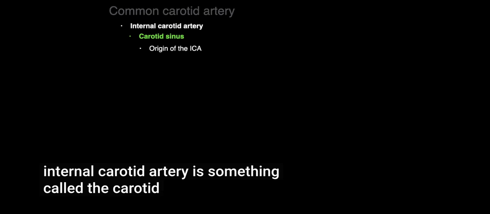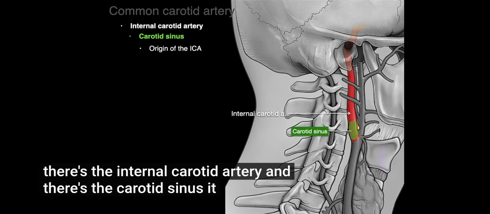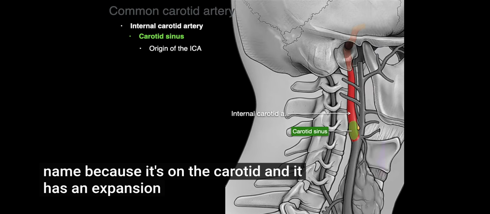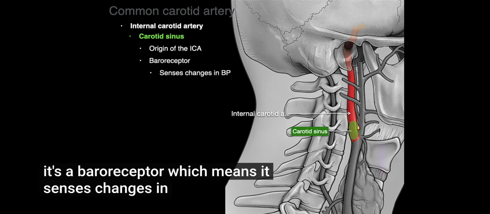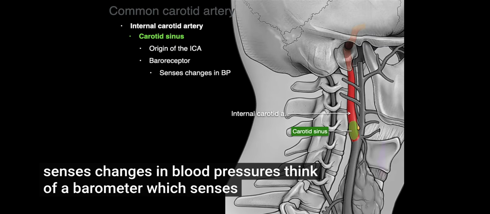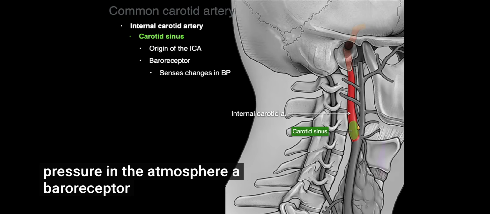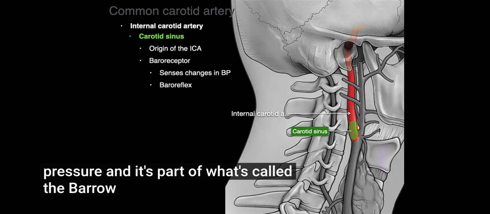Now, on the internal carotid artery is something called the carotid sinus, which has its origin on the internal carotid artery. So there's the internal carotid artery, and there's the carotid sinus. It gets its name because it's on the carotid, and it has an expansion, and sinus means a space. It's a baroreceptor, which means it senses changes in blood pressure. So think of a barometer, which senses changes in pressure in the atmosphere. A baroreceptor senses changes in blood pressure, and it's part of what's called the baroreflex.